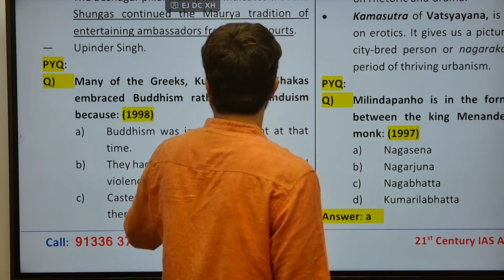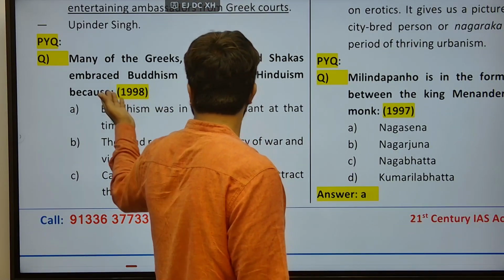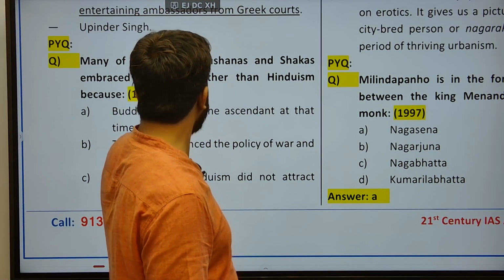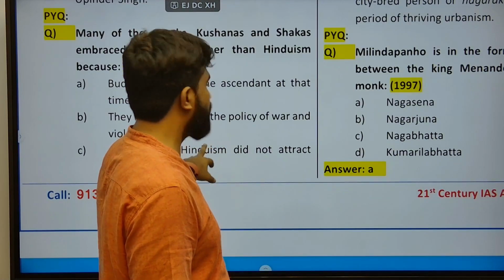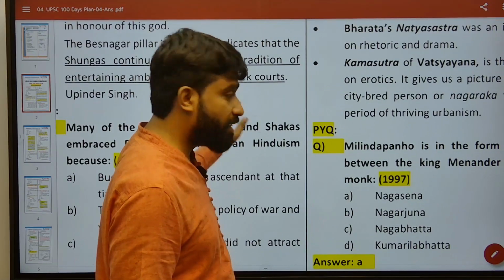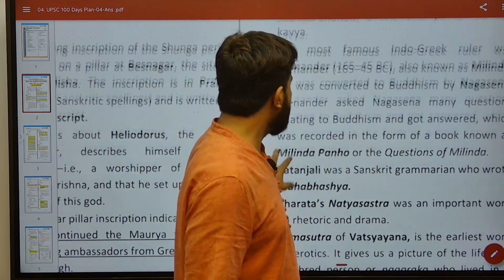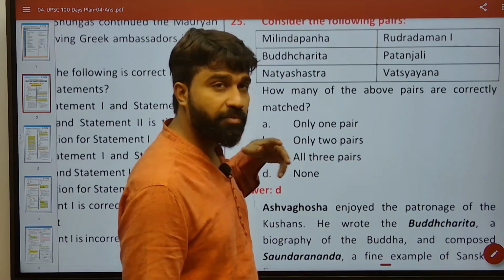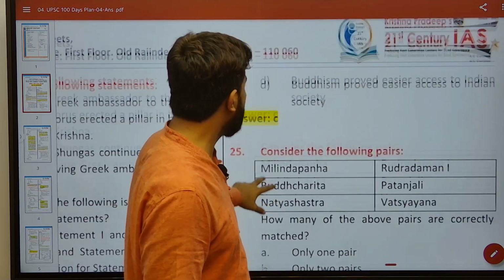Many of the Kushans and Shakas embraced Buddhism rather than Hinduism, because this is one such 1998 related PYQ question. That is why I am giving it as part of reference, and I need not explain much.